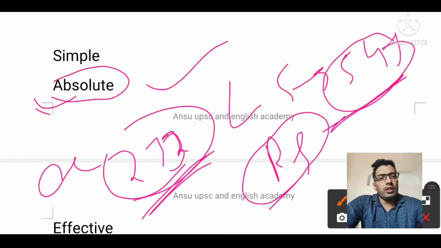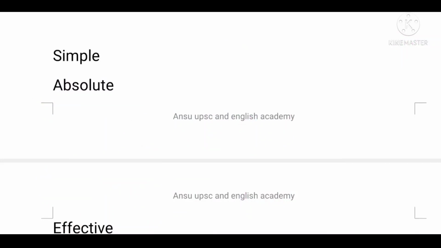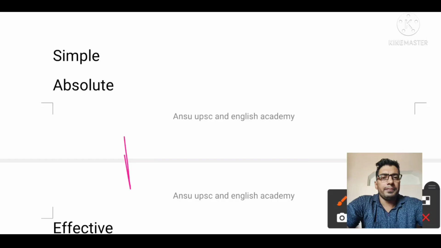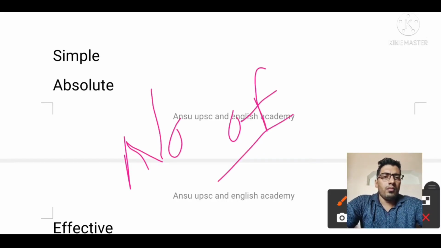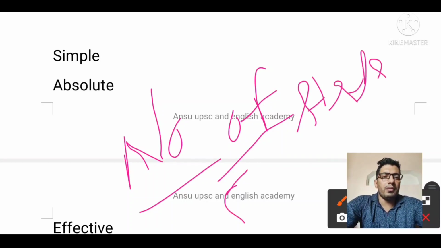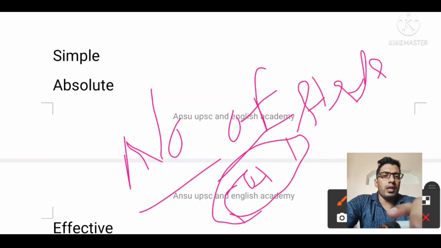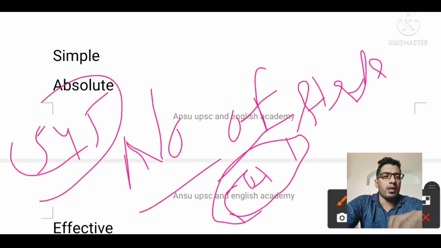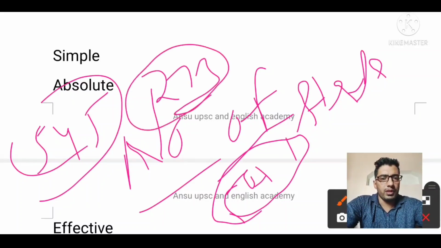That's why it is called the absolute majority, meaning strength more than 50% plus 1. Like if we are having 545 strength in our Lok Sabha, then there would be a requirement of 273 votes. That is called absolute majority.